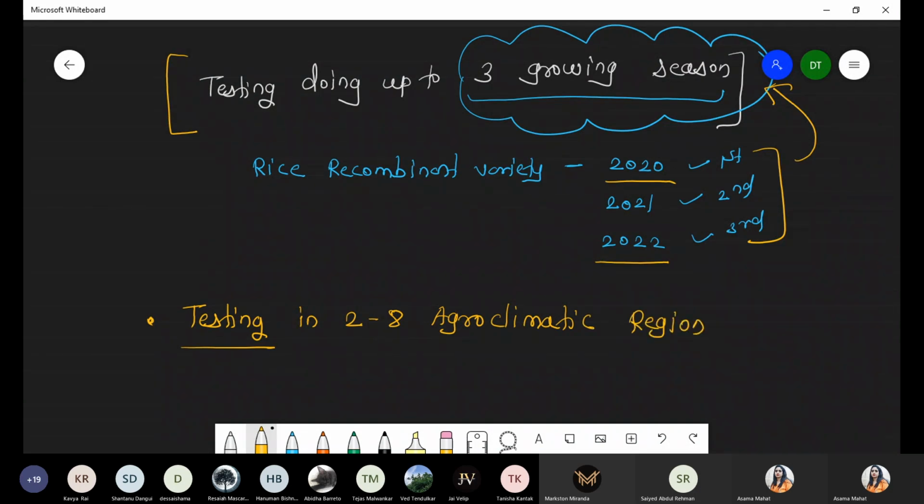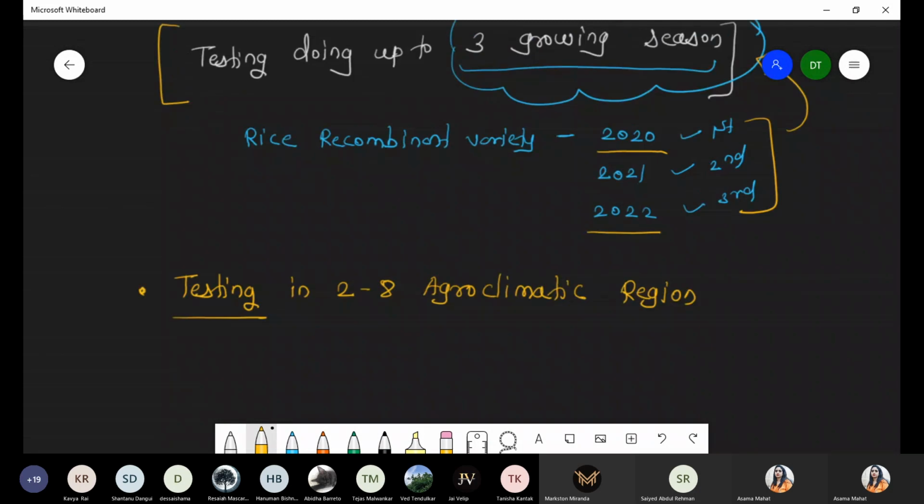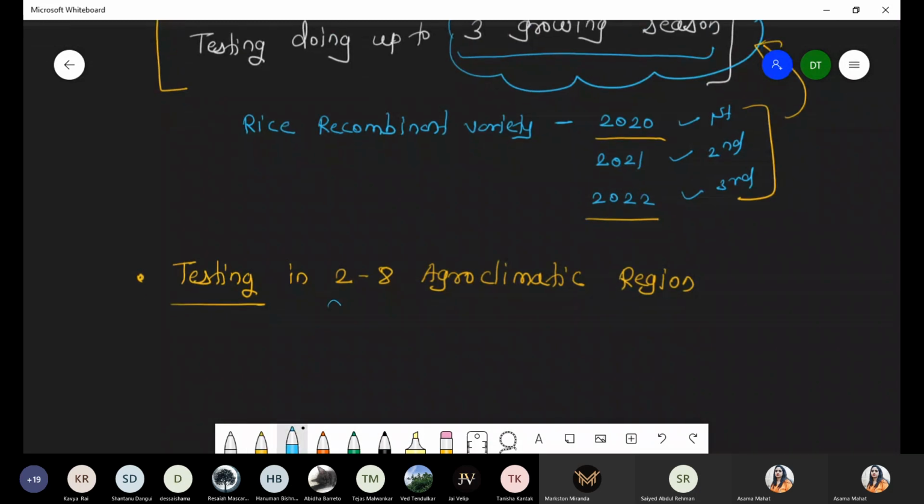Agroclimatic region means what? 2 to 8 different climates. Once we perform such a study, we obtain an exactly clear-cut scenario. Is the productivity different? Does the quality change? Or is the productivity changing, or is the resistance activity enhanced, or might it possibly decrease or get lost? So this is very much required before commercialization, that is, 2 to 8 agroclimatic region testing.